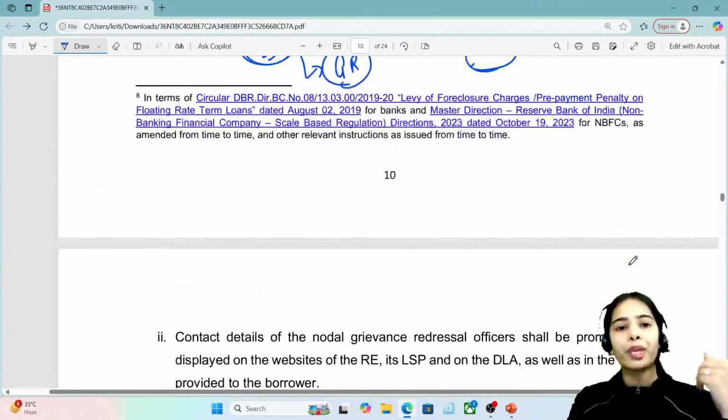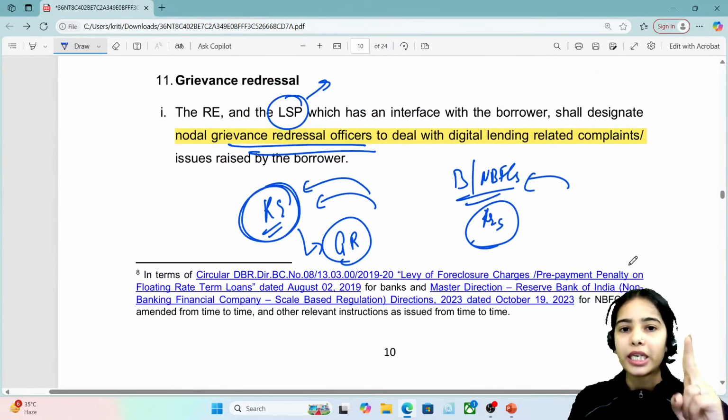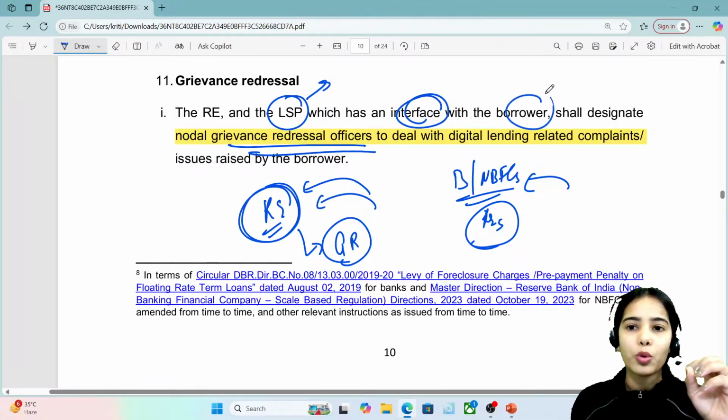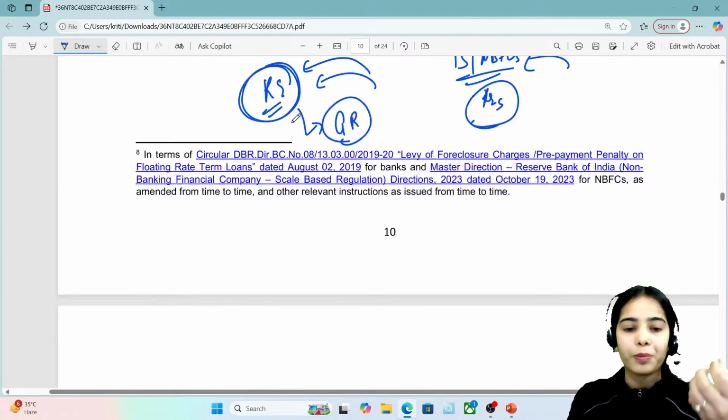So basically, the lending service provider and the regulated entity should have an interface with the borrower, where the borrower can raise grievances or complaints.